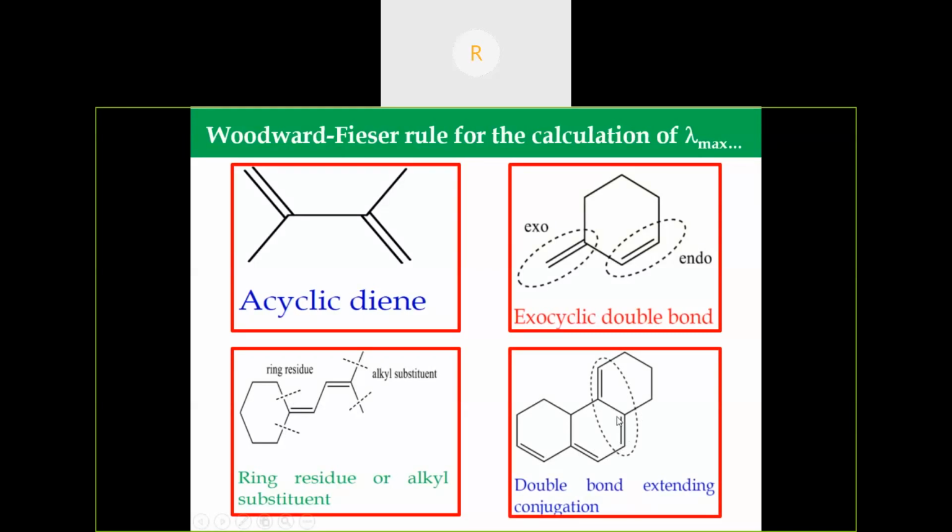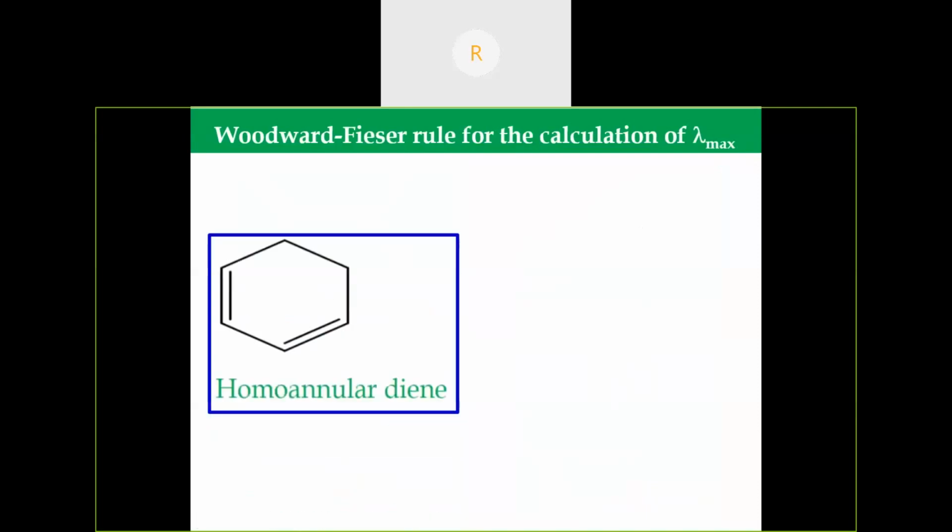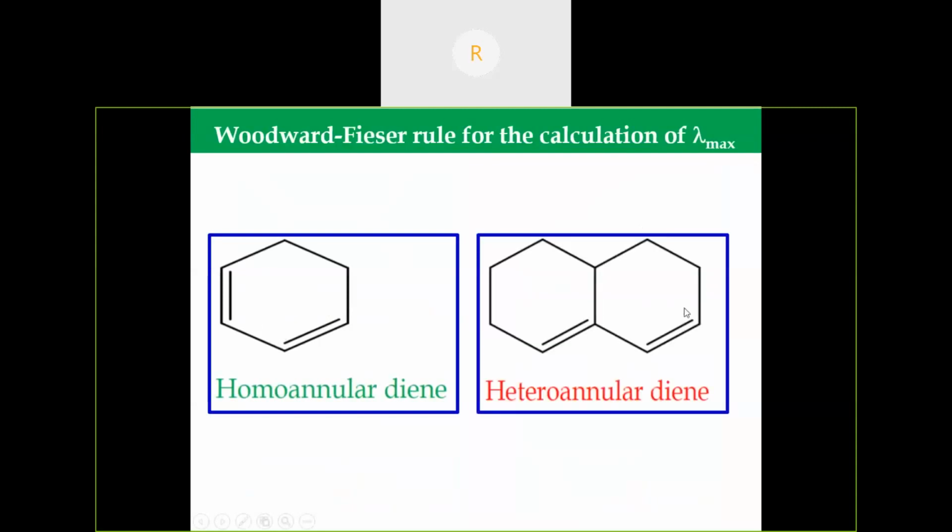So here, this is two double bonds extending conjugation. Then homoannular diene: if the diene is present inside only one ring, it is called a homoannular diene. If it is present in two different rings, then it is known as a heteroannular diene.